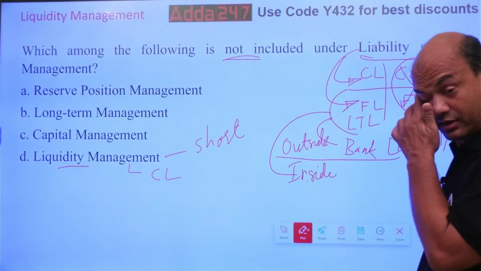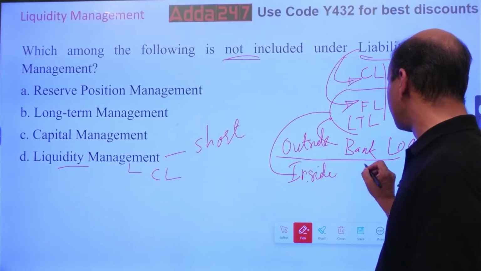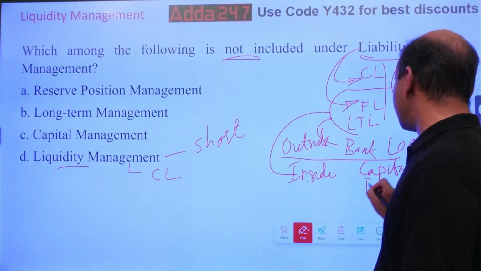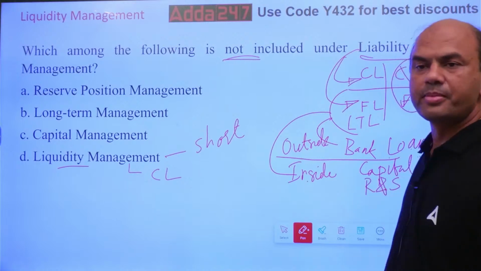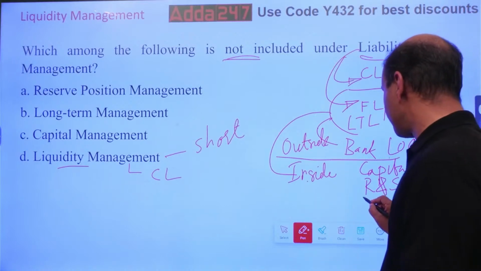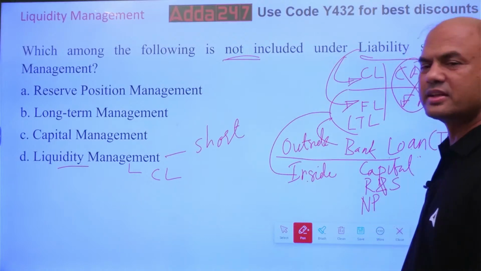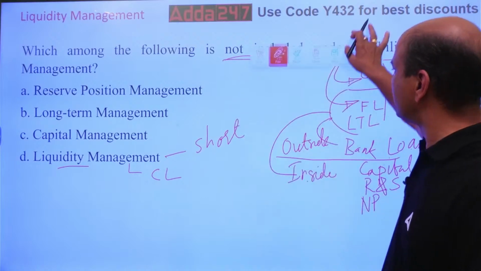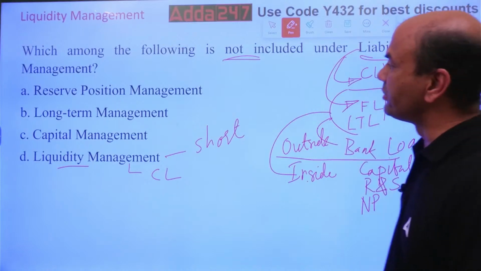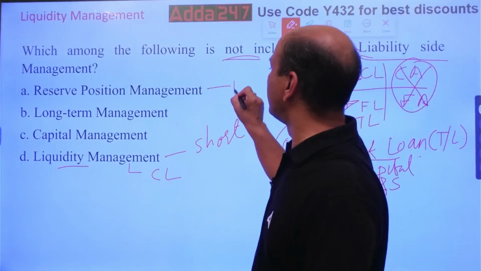Inside means own money. Own money means what? Here I'll get this capital. Share capital. Capital means my own money. Plus I'll have reserves, R&S, reserves and surplus. Then I'm having, let's say, net profit. So that will be there. And there is one more that's called revaluation reserves, but that's separate. Let's not get into that. So here, when I talk of liability side, I'm talking of reserve position. So this R&S becomes a fixed liability, FL or LTL.